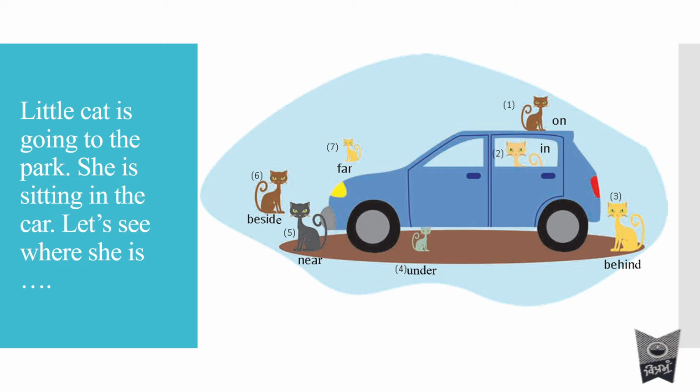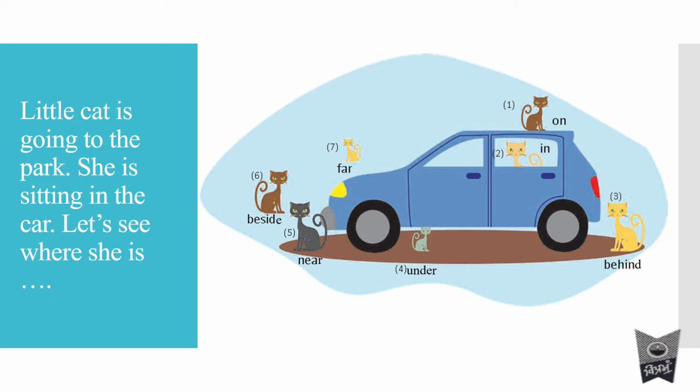And in the seventh position, it is far off. बहुत दूर है. Far मतलब दूर. The cat is far from the car, far away from the car.